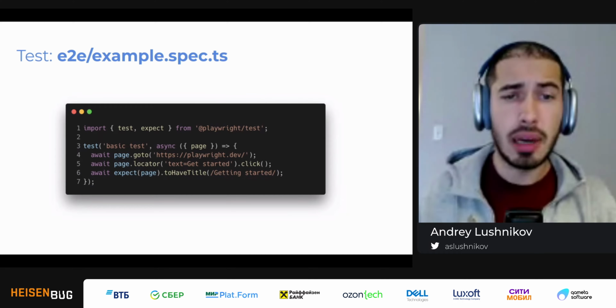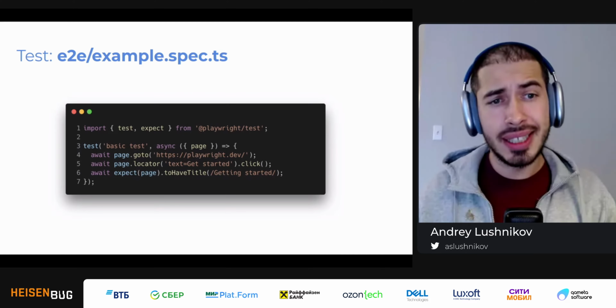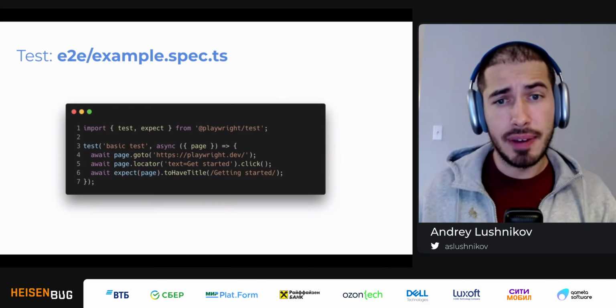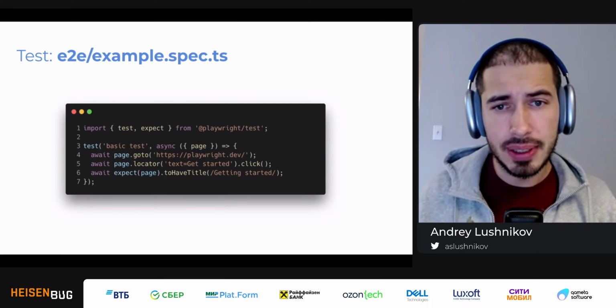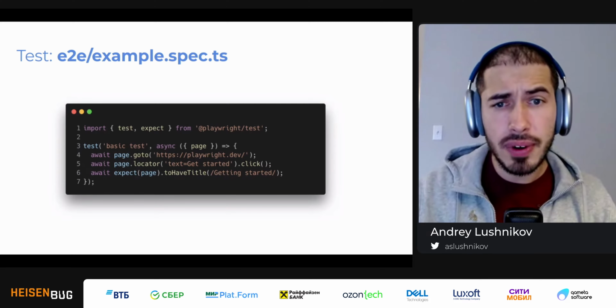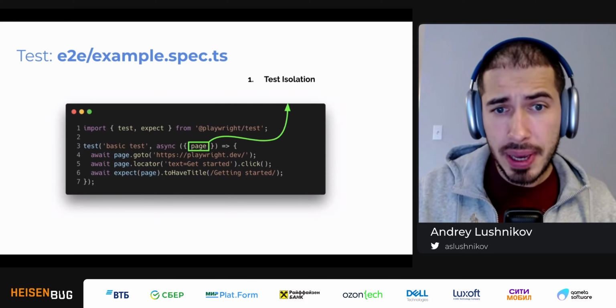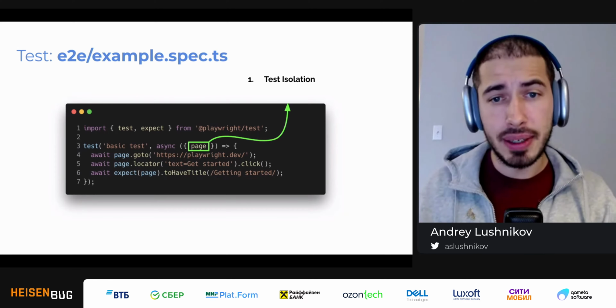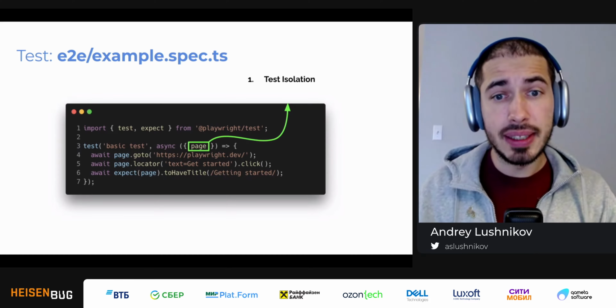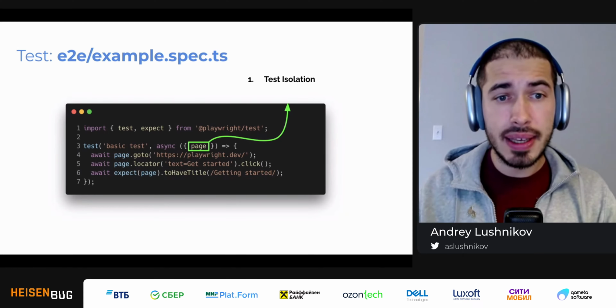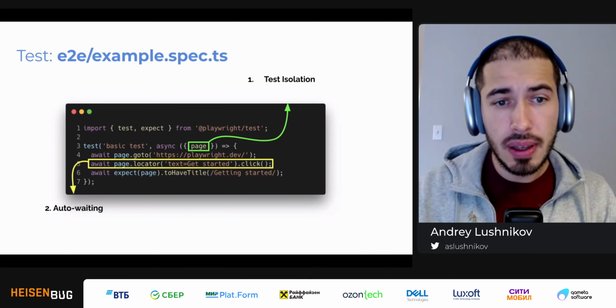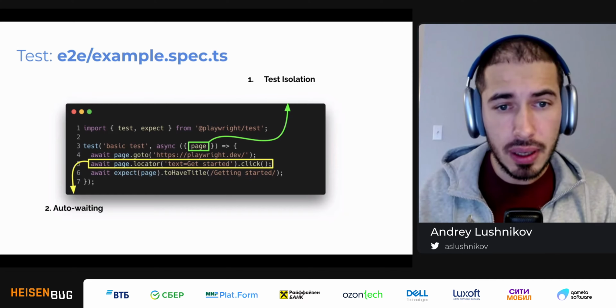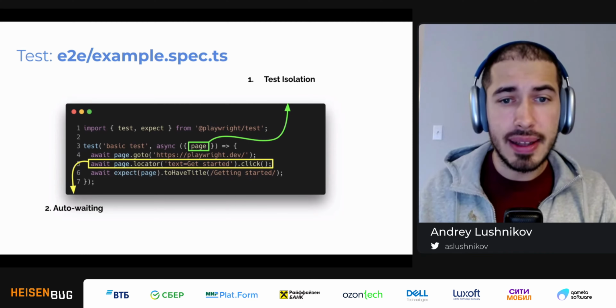And I want to actually stop here for a little, because in these just 7 lines of code, we have a lot of fundamental concepts that we have in Playwright. So for example, this page, it is given for us by Playwright test, but it is very well isolated from all the other tests. Then we were doing this click, and we didn't do any set timeout or anything.